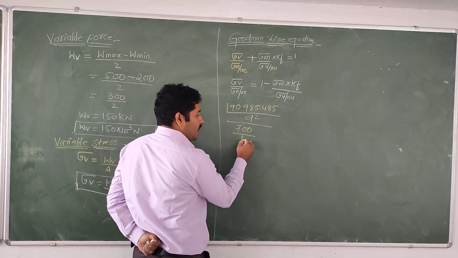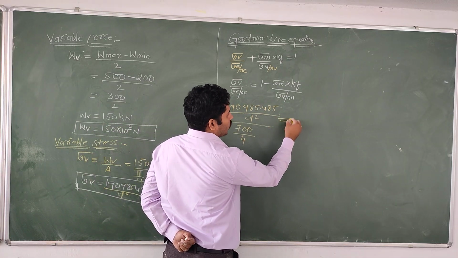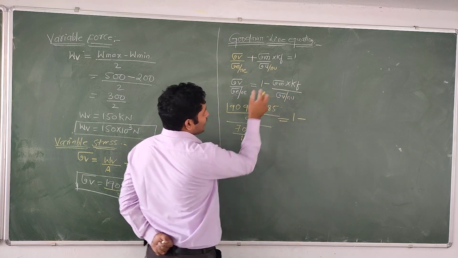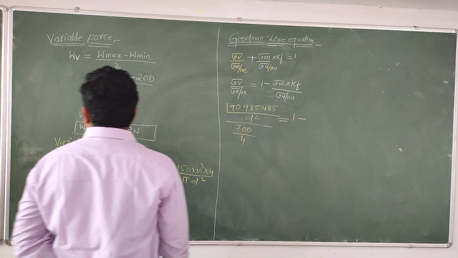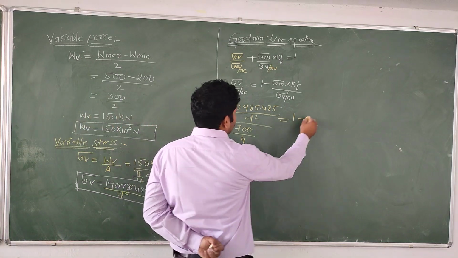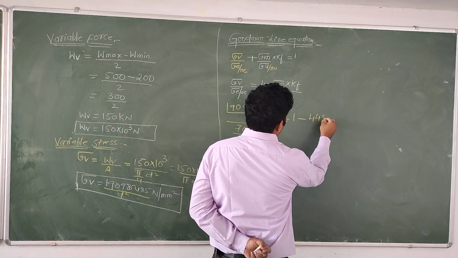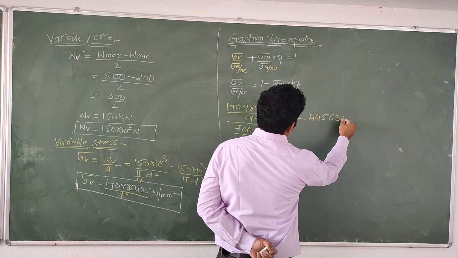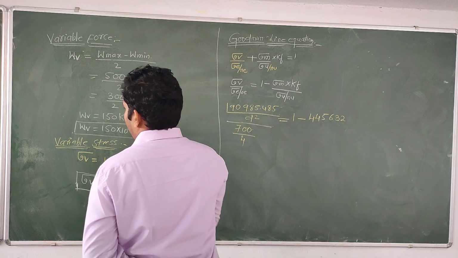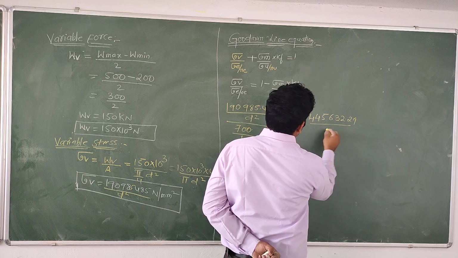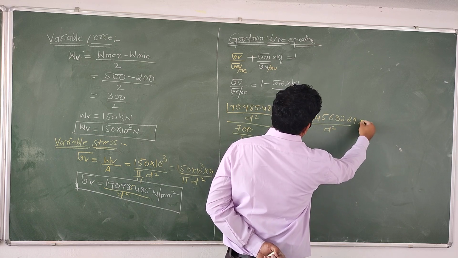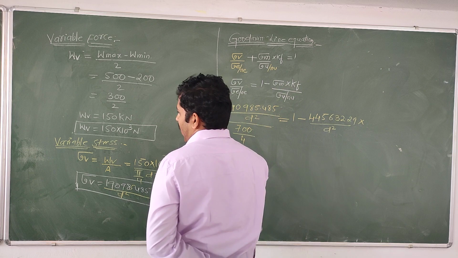NE we got as 4, equal to 1 minus the mean stress. How much did we get here? Sigma M is 44632.29 by D square, into the stress concentration factor.